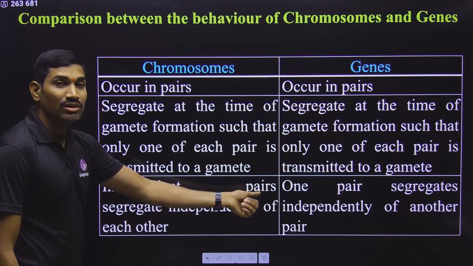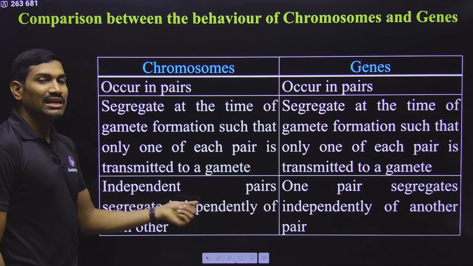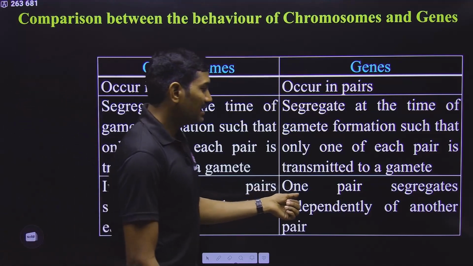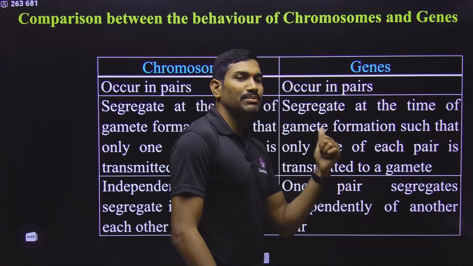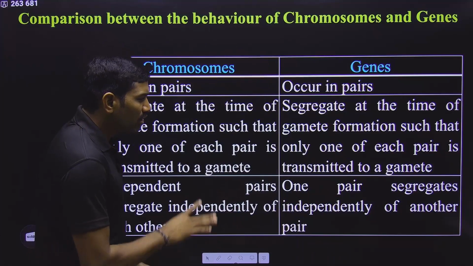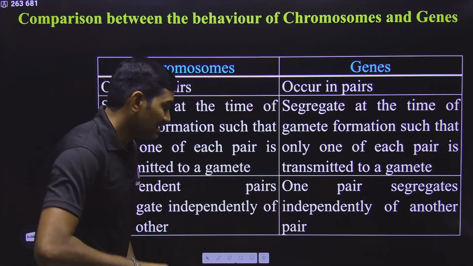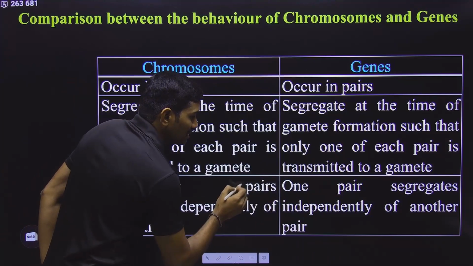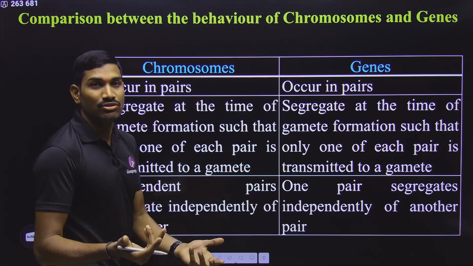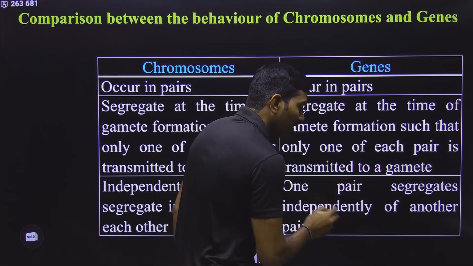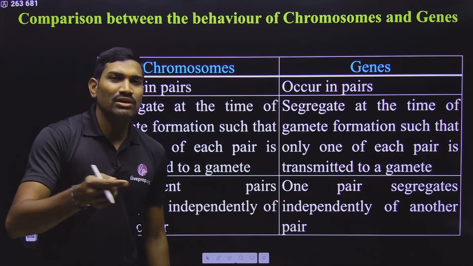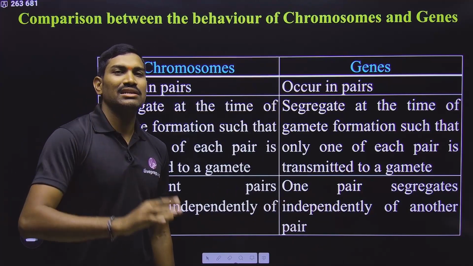Here they are talking about independent pairs segregating independently of each other. But here they are talking about one pair segregating independently of each other. Now here what you need to do is observe the NCERT sentences. In the NCERT sentences, observe where they have used the term pairs, and where they have used the term one pair. If you understand the NCERT sentences, you can easily understand the meaning.